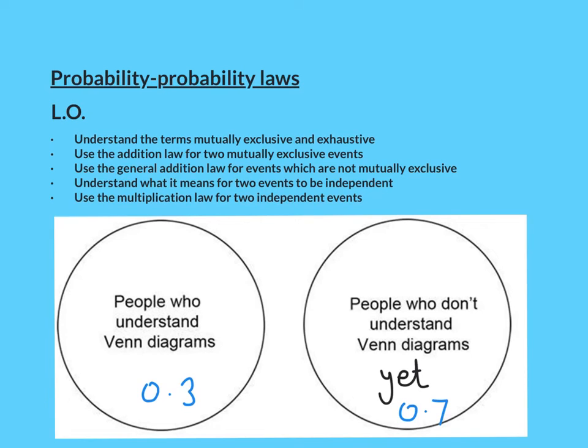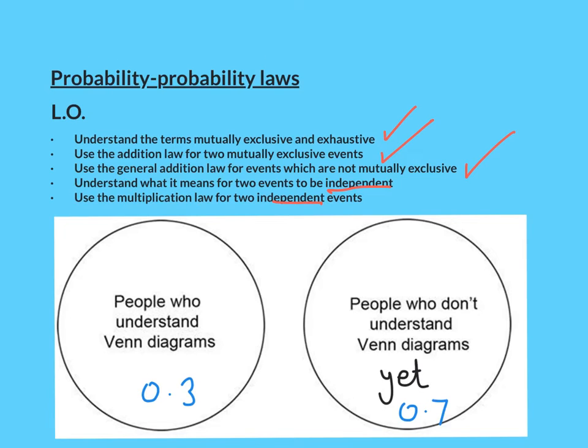Looking back at our learning objectives, we've looked at mutually exclusive and exhaustive, and the addition law when they're mutually exclusive, and we've looked at the general addition law for when they're not mutually exclusive. But we now need to look at independence, what it means, and using the multiplication rule.